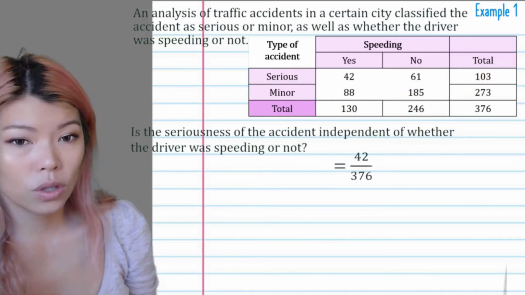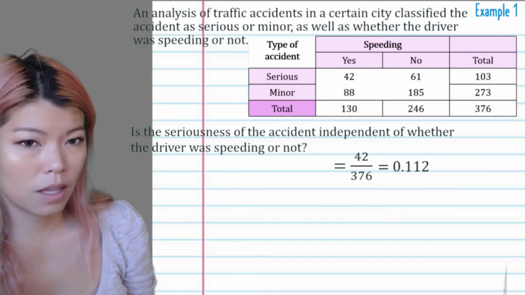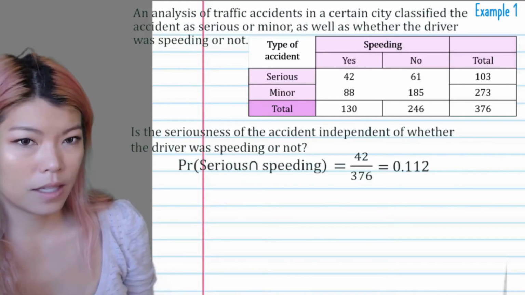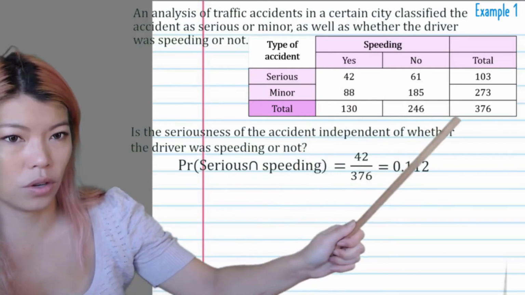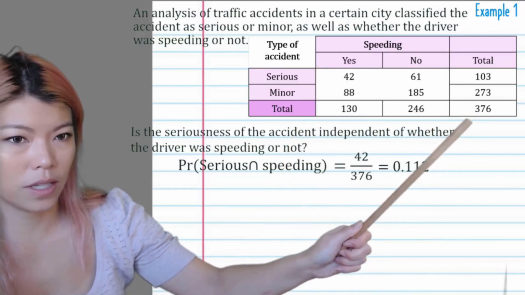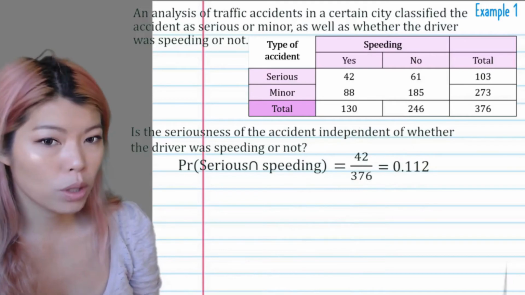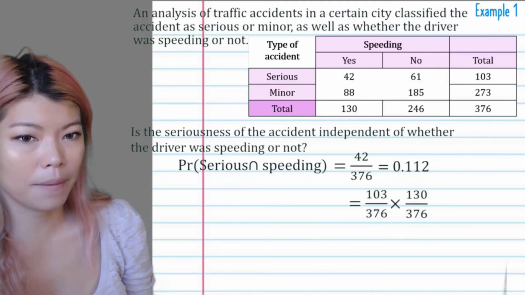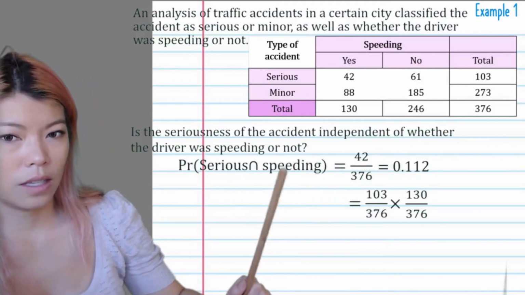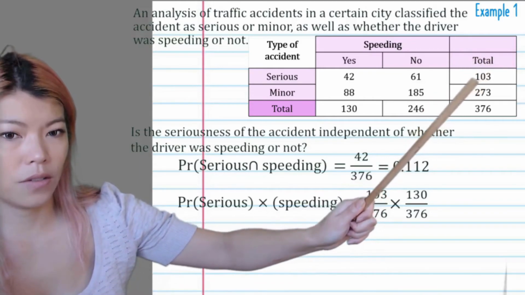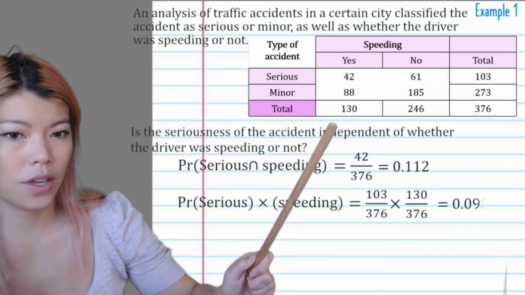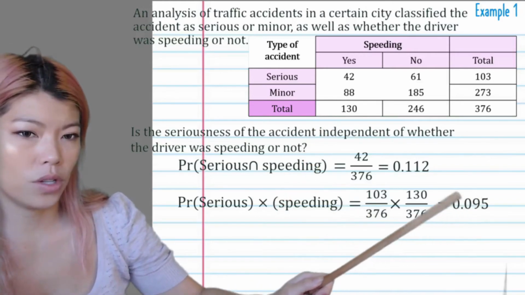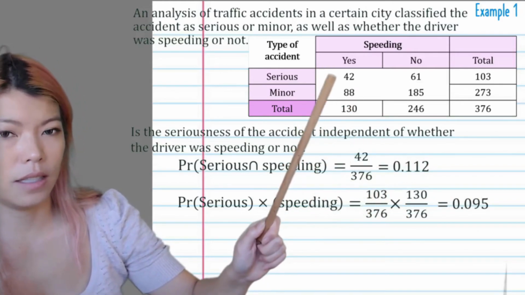So what do we do? We find out the intersection of speeding and serious, which is 42 out of the total, 42 out of 376. And then we do the multiplication rule and see if it's the same. So the serious is 103 and the speeding is 130. When we multiply, we don't get the same as the intersect.